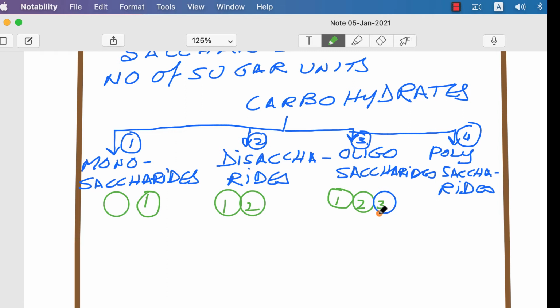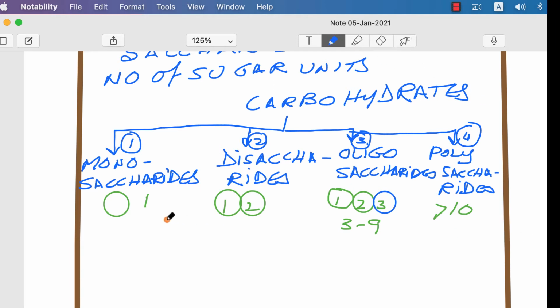Polysaccharides have more than 10 units present. So in the monosaccharides 1 unit, disaccharides 2 units, oligosaccharides 3 to 9 units, and polysaccharides more than 10 units are present.